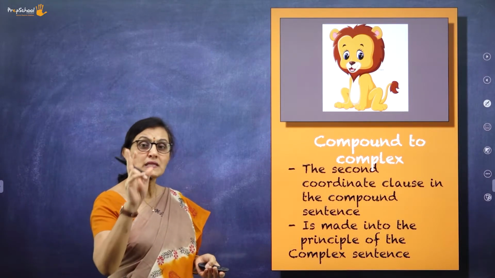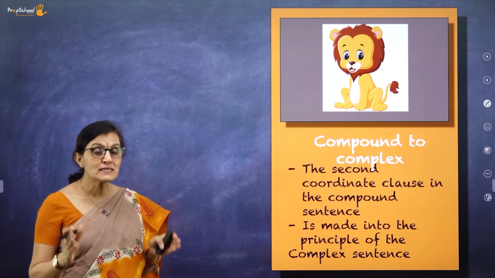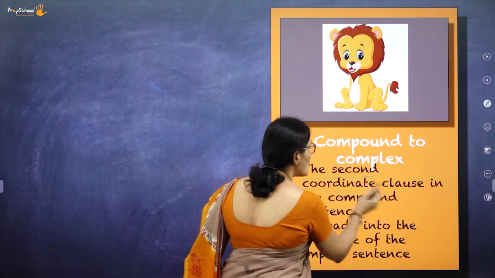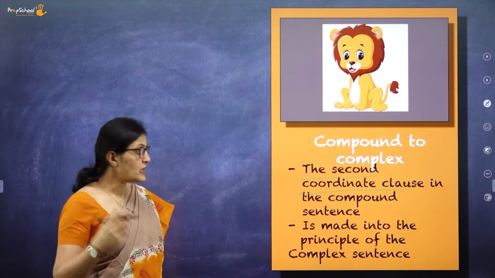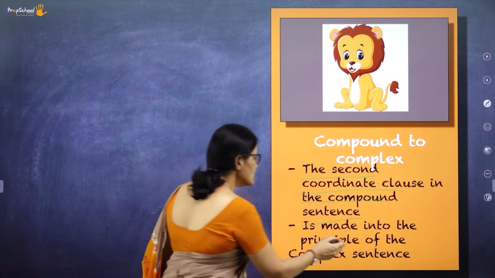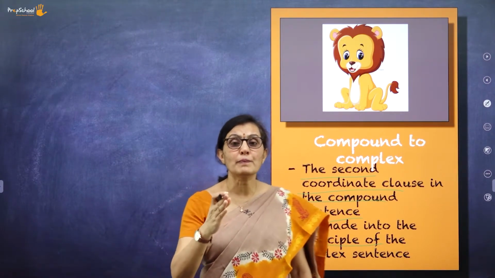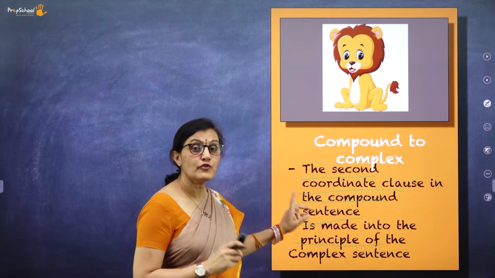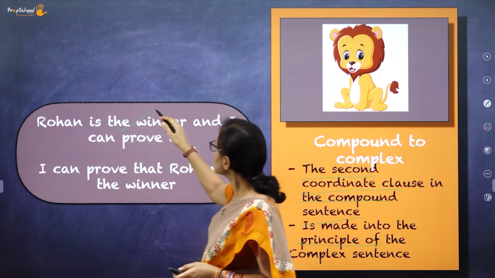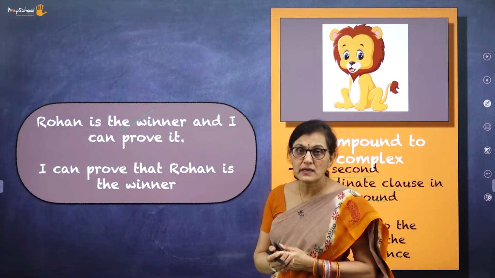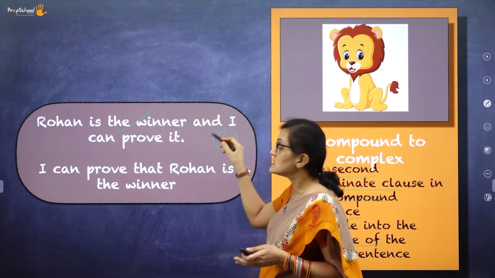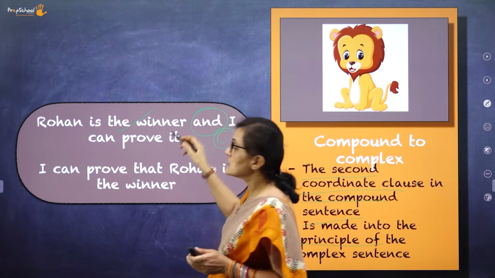A compound sentence has two verbs, and a complex sentence has one plus two more verbs, isn't it? So, the second coordinate clause in the compound sentence gets transformed, and then it is made into the principal clause of the complex sentence. You please forget this if you do not understand. Go into the example. "Rohan is the winner and I can prove it." What is this? This is a compound sentence, isn't it? Because two sentences are joined.